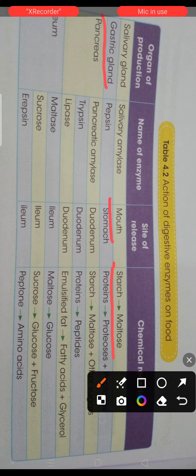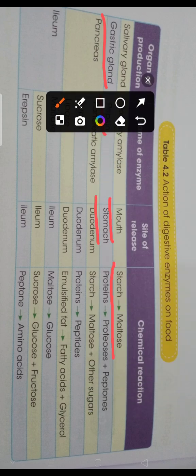Gastric gland: pepsin. Site of release: stomach. And if we are talking about the chemical reaction, proteins break into proteases and peptones.